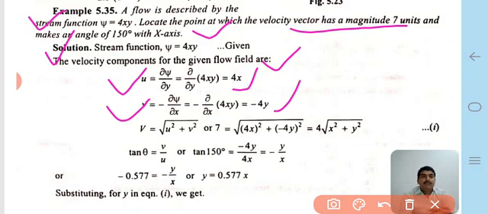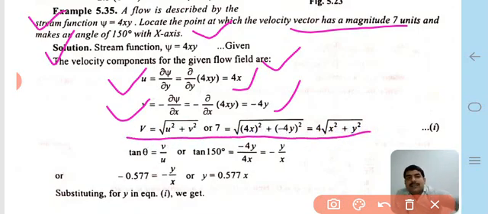Therefore the resultant velocity of that flow is equal to under root u square plus v square, and putting the values of u and v in that equation, we get 4 under root x square plus y square.